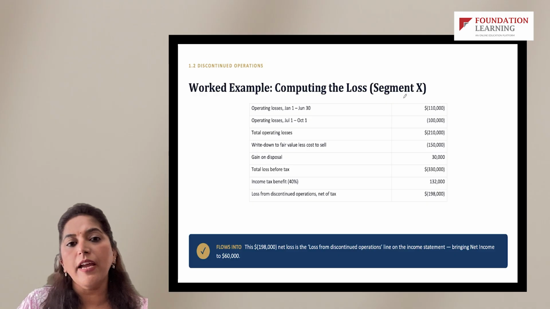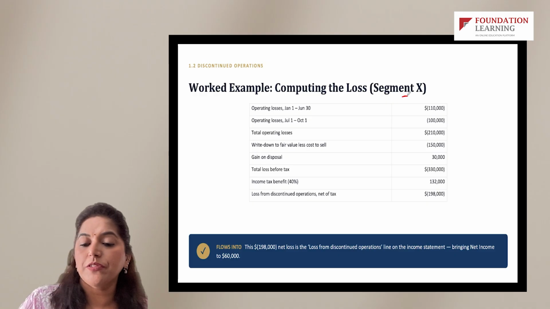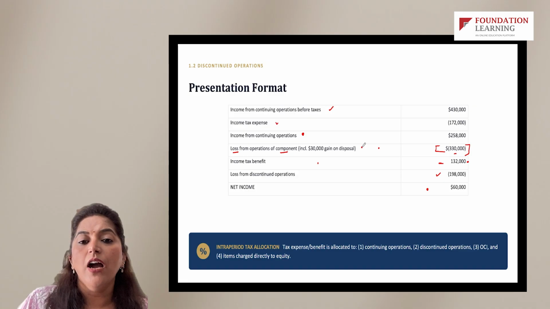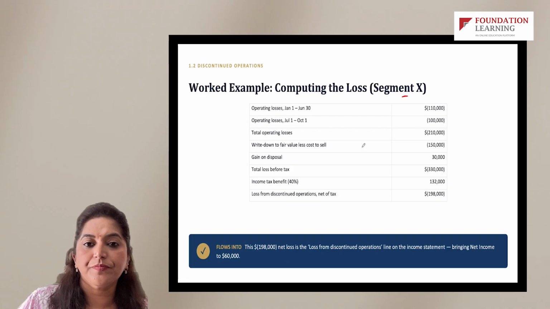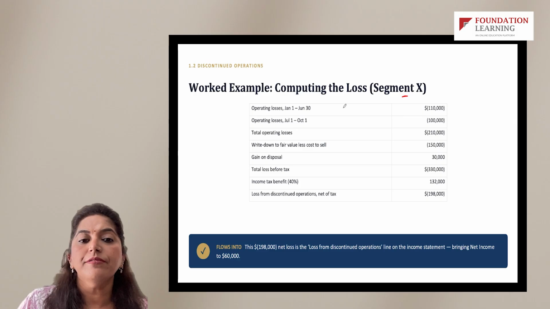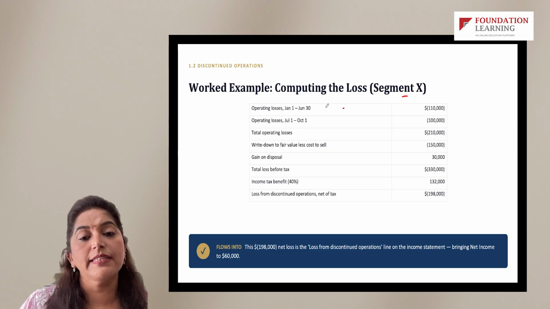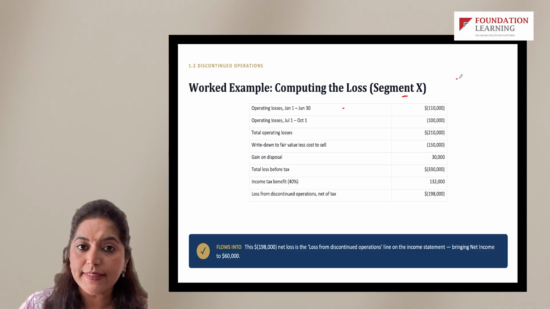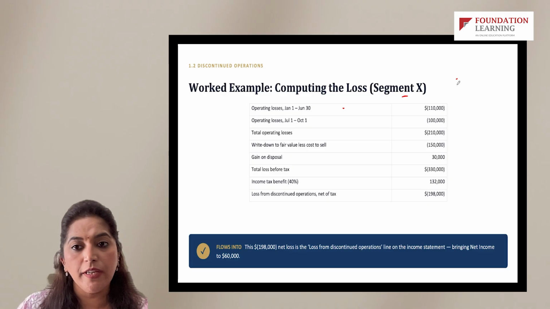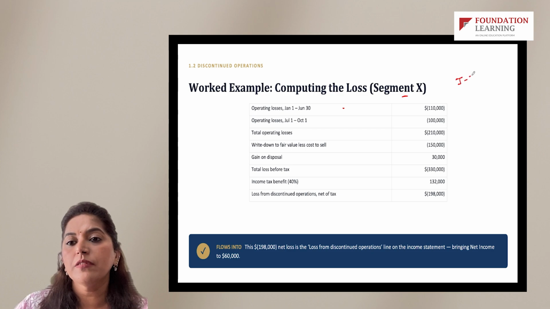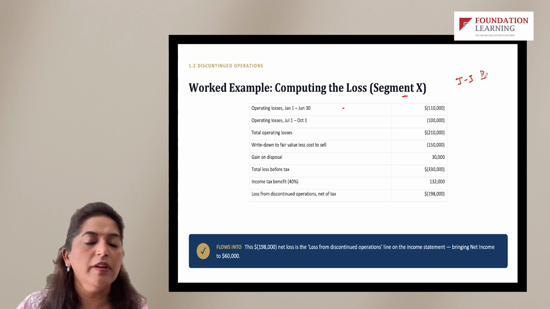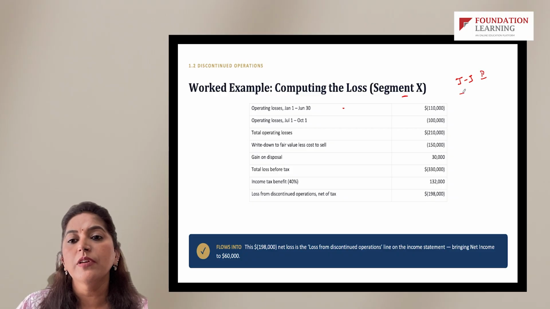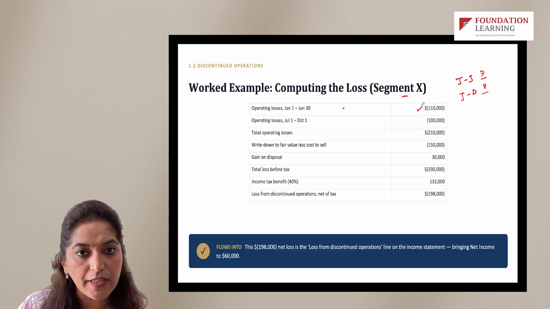Now let's deep dive into the loss calculation which we are mentioning over there, this 330. How did we arrive at this 330? So we have operating losses. Let's say in this example, we are assuming the company decided to discontinue the segment on June 30. So January to June, we will have income, which we will present separately, and then from July to December, we will present the income separately. So this is January to June, 130,000 loss the company had made.